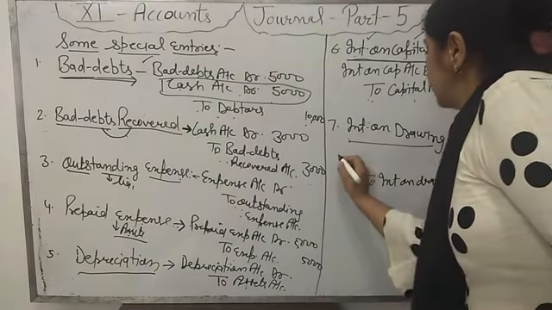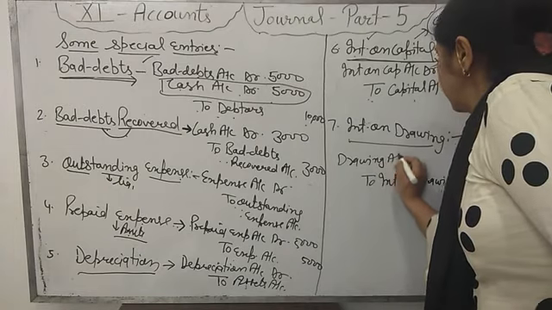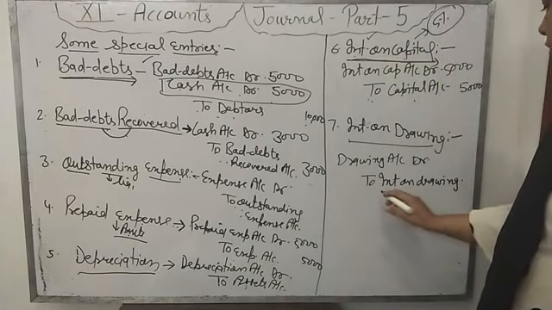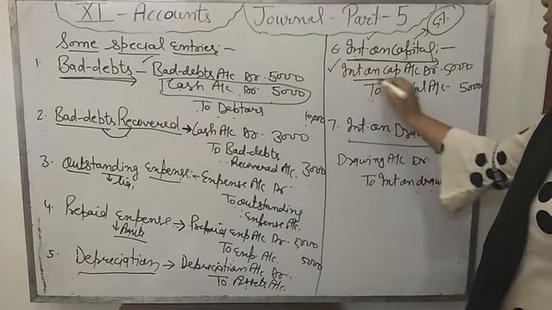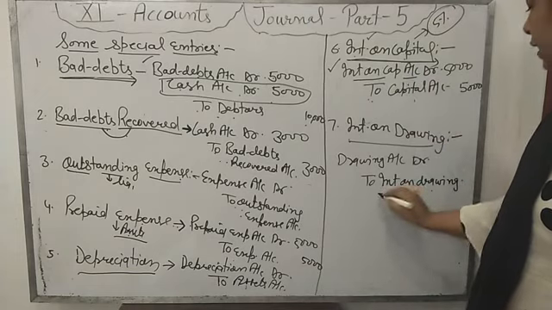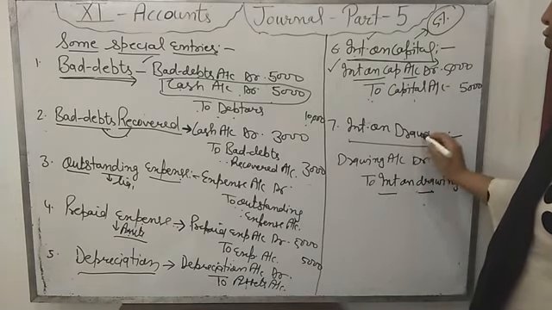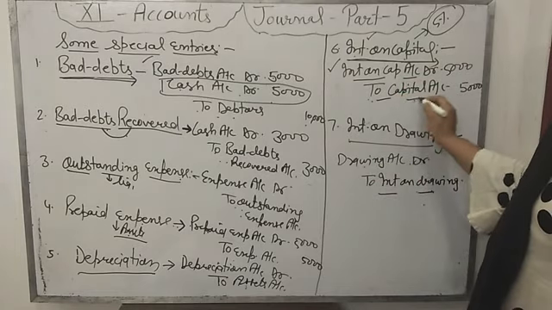For that, the drawing account will be debit. Drawing account debit to interest on drawing. Interest on capital is an expense, so it will be debit, and interest on drawing is income, so it will be credit. For interest on drawing, drawing will be debit, and for interest on capital, capital will be credit.